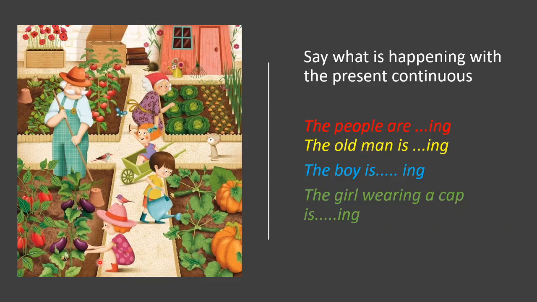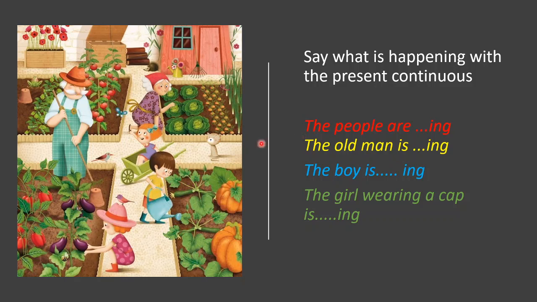Now let's focus on another slide. See what is happening with the present continuous tense. Okay, now the people in this picture are ...ing. Complete this sentence using present continuous. So this is very easy. Just use ing form of the main verb along with verb to be are and verb to be is. The people in the picture are, they are working.